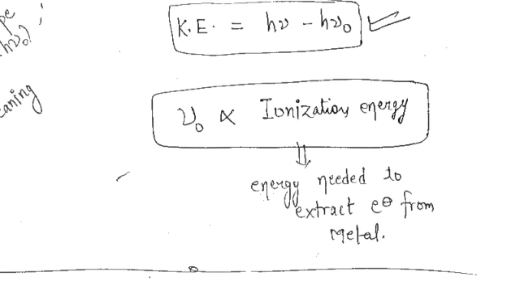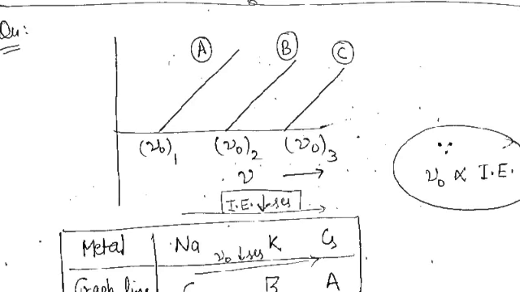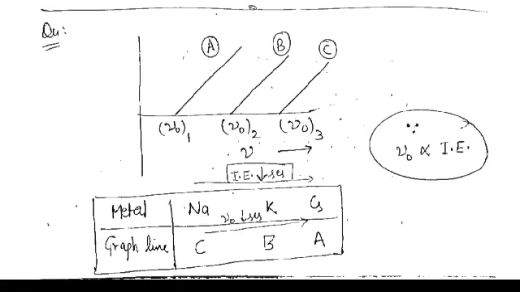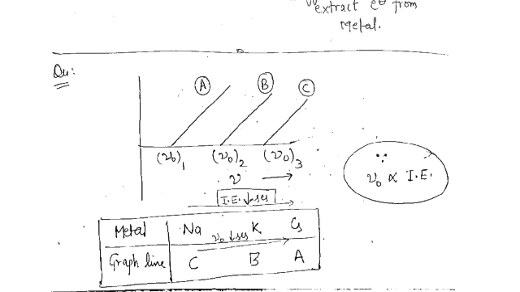And now we will do some questions. Let the first question be the one being shown to you. You can see in your screen there is a graph, and 3 lines are shown, A, B, C. This is the data of an experiment on 3 metal surfaces.